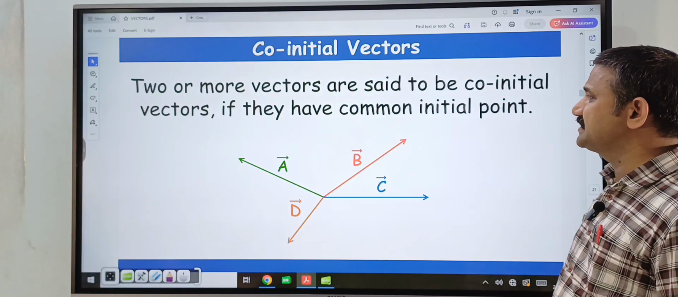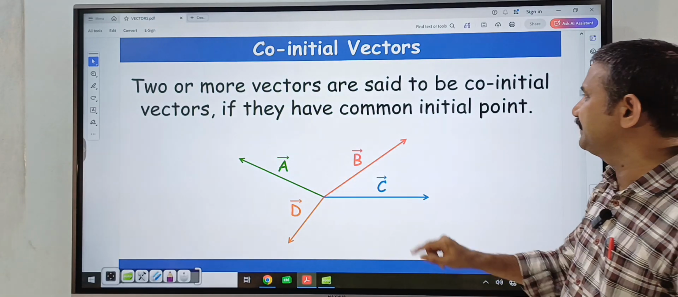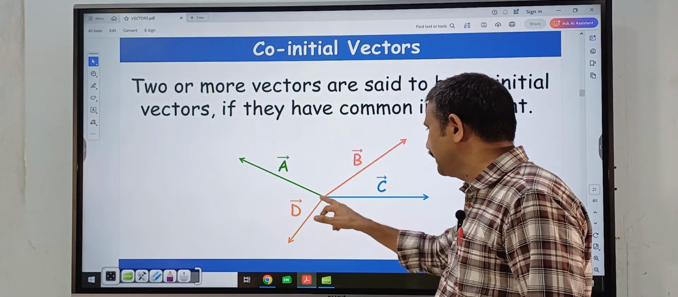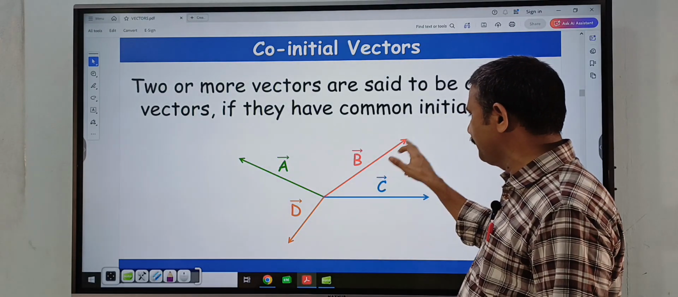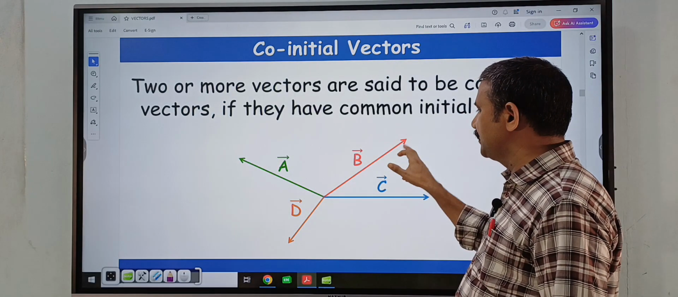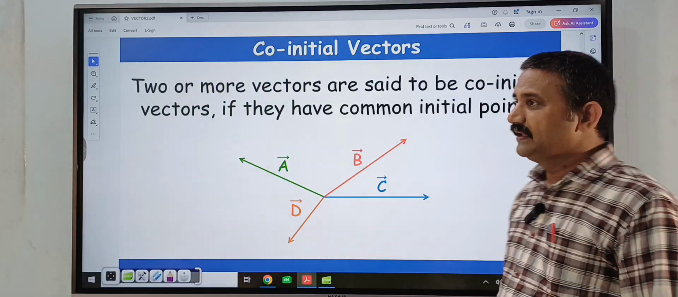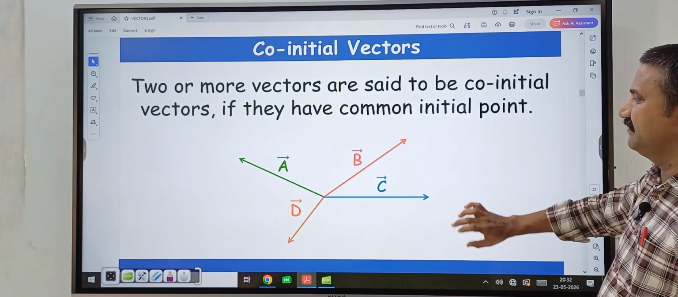And here, co-initial vectors. Two or more vectors are said to be co-initial vectors if they have a common initial point. So this is a bar, and here a bar's initial point is this and this is the final point. Here also b bar, this is the initial point and this is the final point. Like that, all initial points are the same. So these vectors are called co-initial vectors.